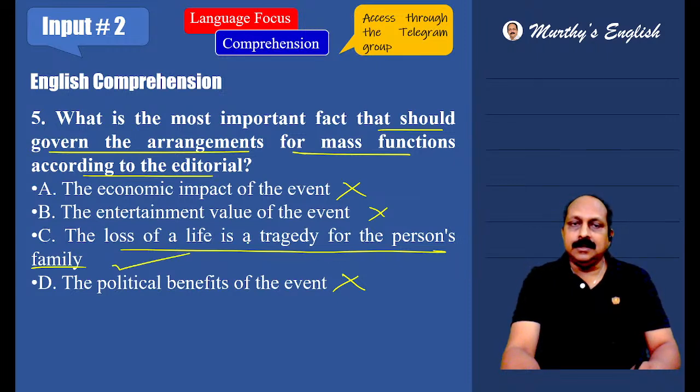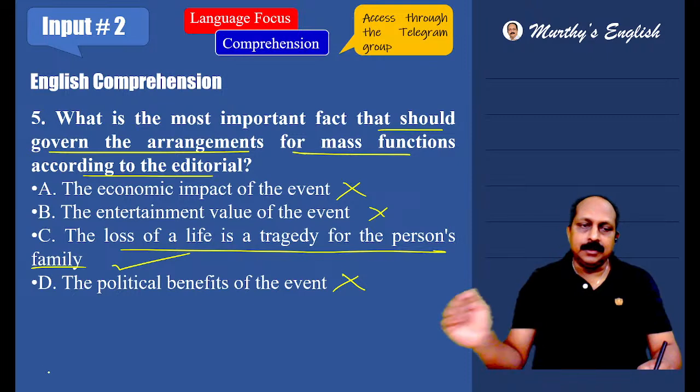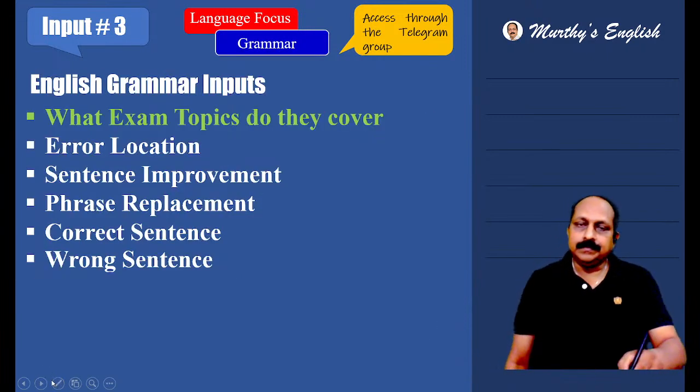Answer is C. What is the most important fact that should govern the arrangements that should be kept in mind? Answer is the loss of a life is a tragedy for the person's family.